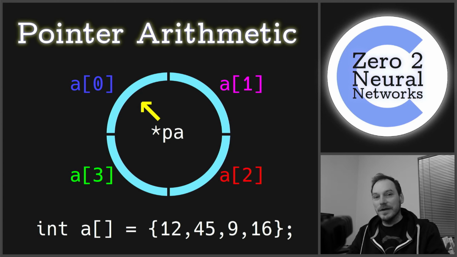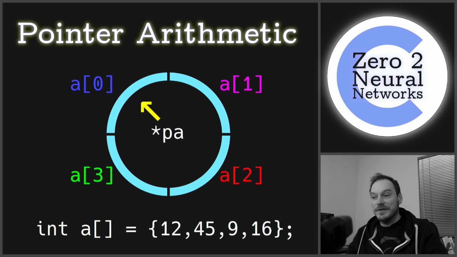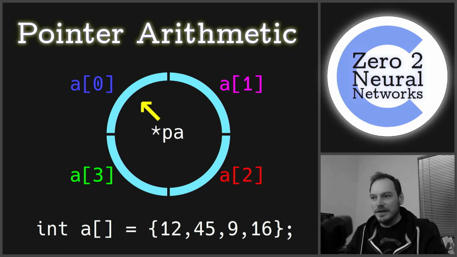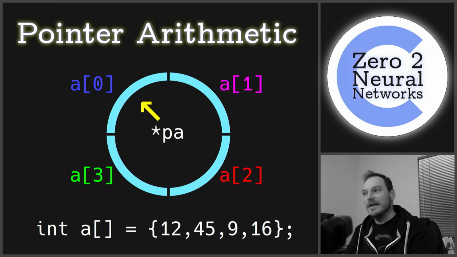Today we are covering pointer arithmetic, and pointer arithmetic is not a giant subject in C programming, but it is a very important one. As such, we're going to cover the basics of pointer arithmetic and introduce it, and then we're going to build what we can see on the screen in front of us, which is a sort of a ring buffer, a circular buffer, where we can keep filling in data into an array, and it just goes around in a circle. We're going to build that using pointer arithmetic to make the understanding a little bit more interesting. So let's get to it.